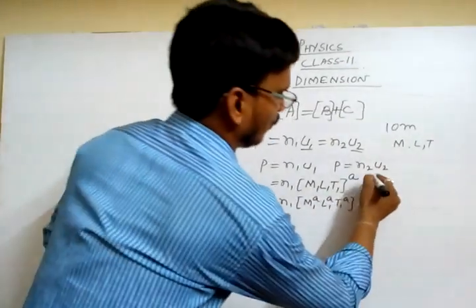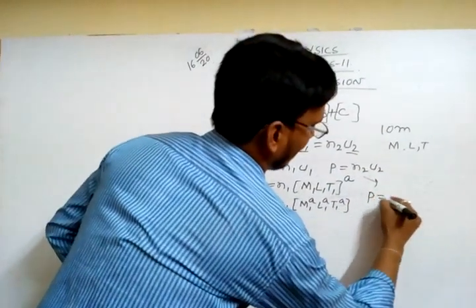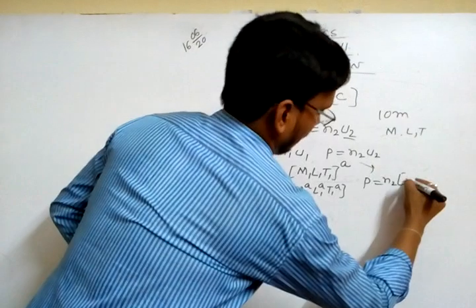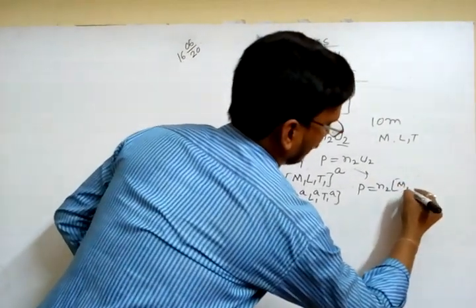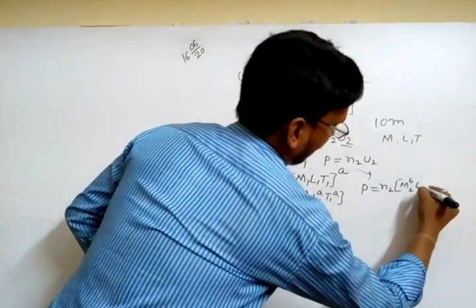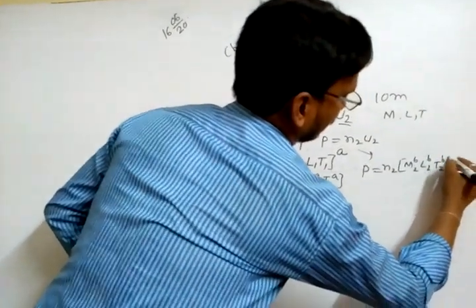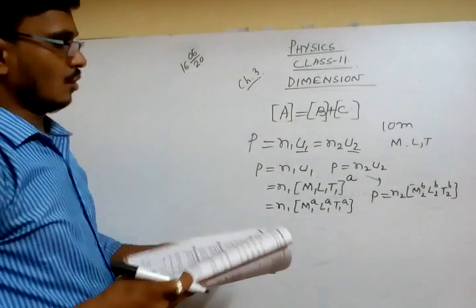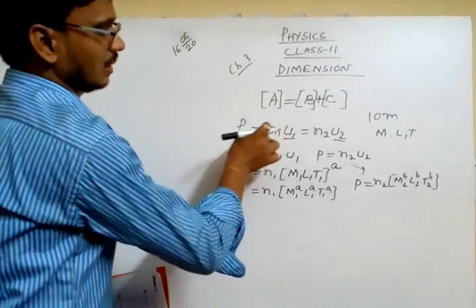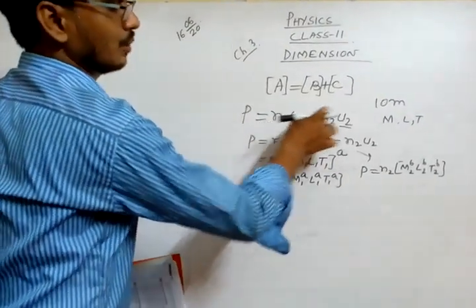Similarly, for the other equation, P equals N2 M2^B L2^B T2^B. Now P is equal to this one and P is equal to that one, so I can write N1 U1 equals N2 U2.